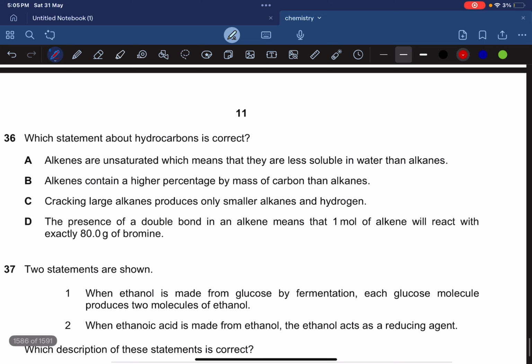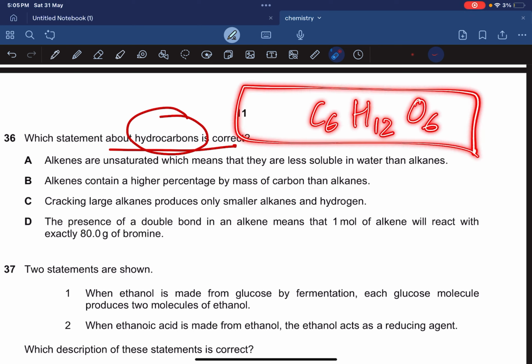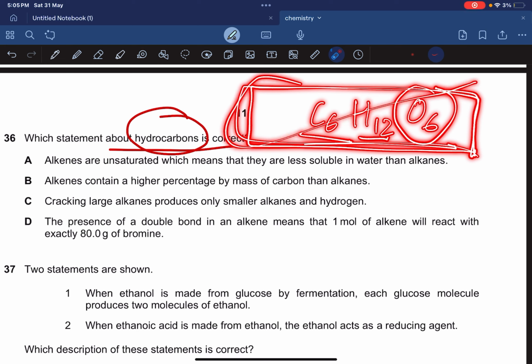Okay, which statement about hydrocarbons is correct? The thing I would like to tell you: is C6H12O6 a hydrocarbon? Please tell me. First choose your answer. Is it a hydrocarbon or not? How many of you say yes? To all those, I'd like to tell you, a hydrocarbon is only a substance that contains carbon and hydrogen only. Because it has oxygen, it is not a hydrocarbon. So you cannot consider it to be a hydrocarbon.